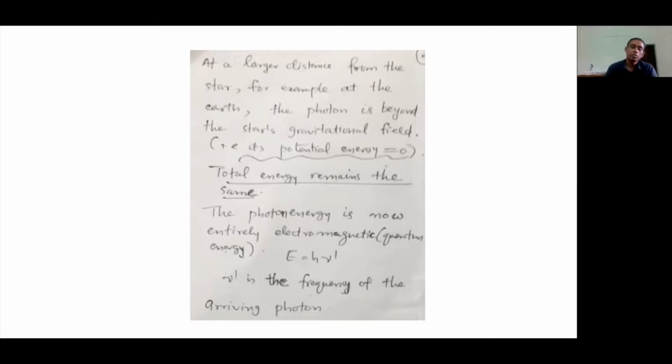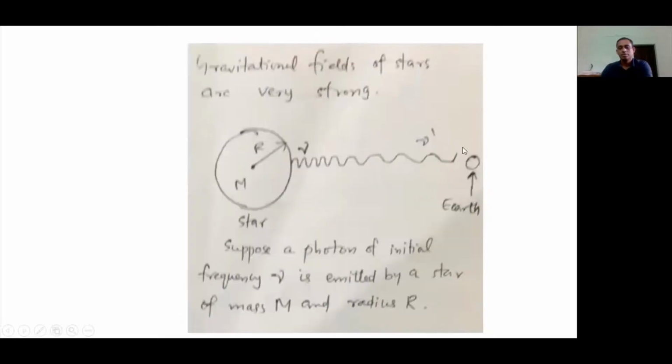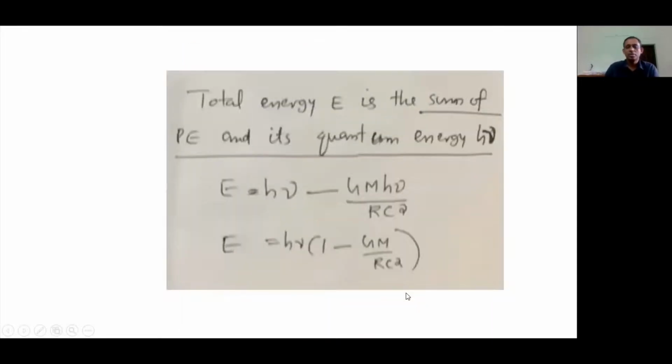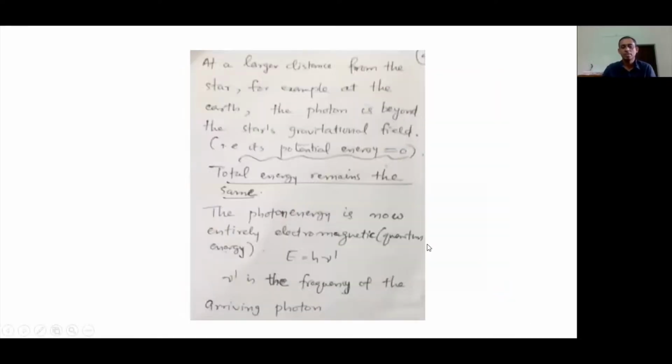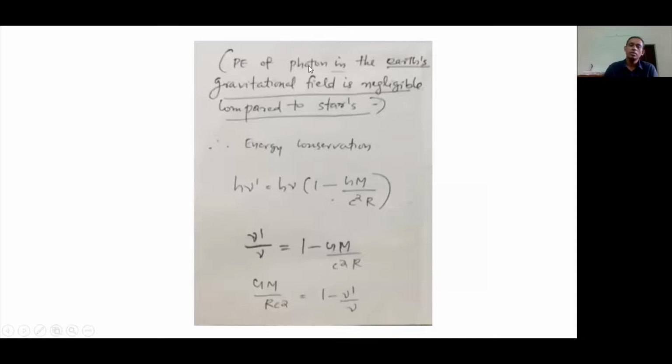As we are calculating the total energy of the photon as it reaches Earth, its energy is simply h nu prime. We are not considering its potential energy, because it is very far away from the star, and for the Earth the potential energy is very weak.